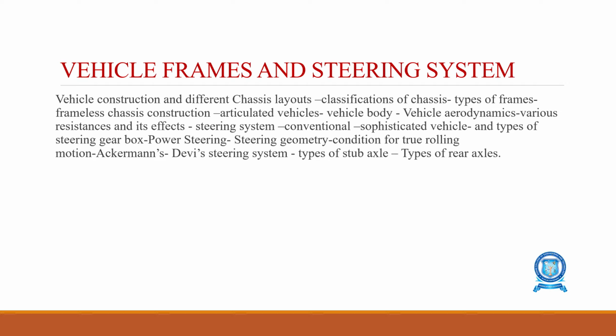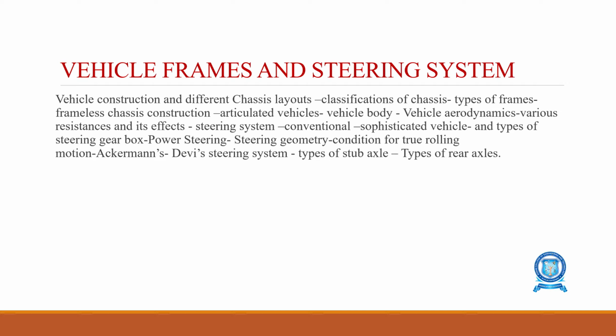After that, we'll be discussing different types of frames and frameless construction. Then we'll be studying the vehicle bodies, vehicle body and vehicle aerodynamic effects. Finally, we'll be studying the steering system. There are different types of steering systems: conventional steerings and sophisticated steerings.